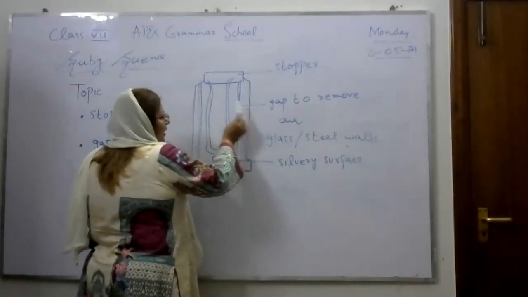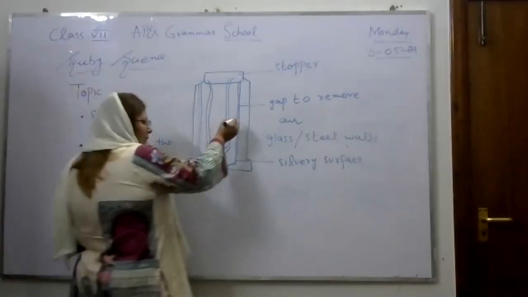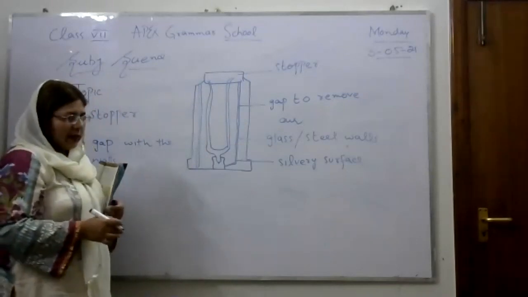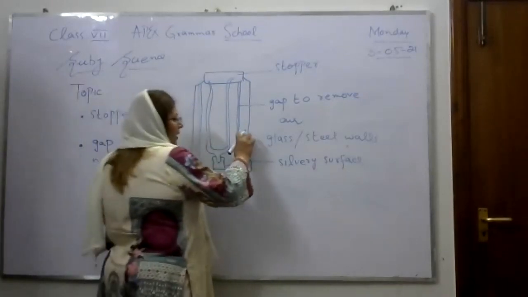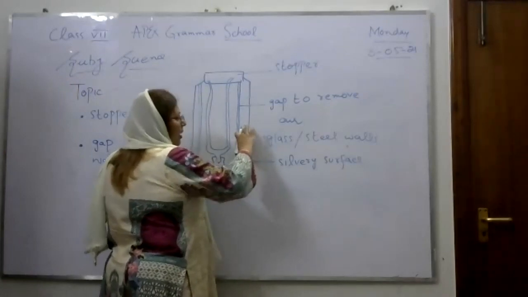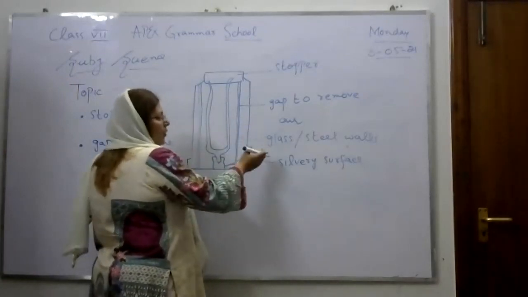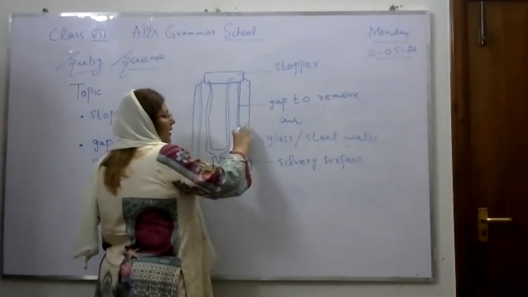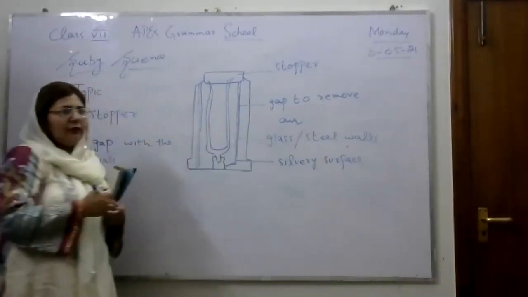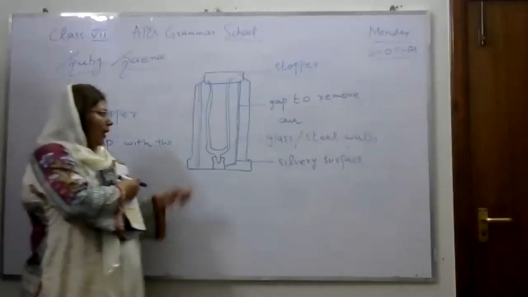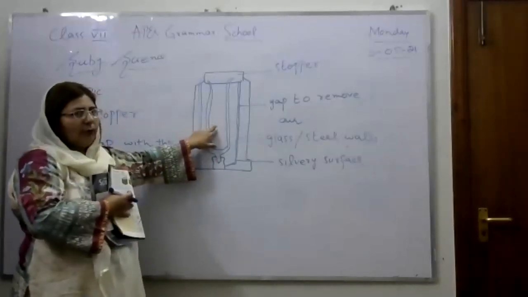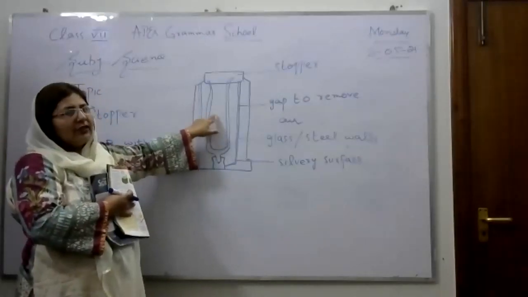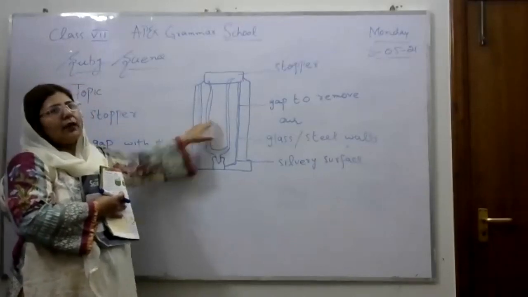The gap between these two walls, which have silvery, shiny surfaces, is a vacuum. What is the function of this vacuum? When any heat tries to enter, it is trapped in the vacuum space. That is why hot soup or a cold drink remains hot or cold inside the flask.